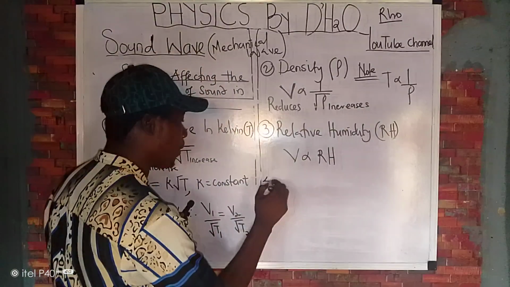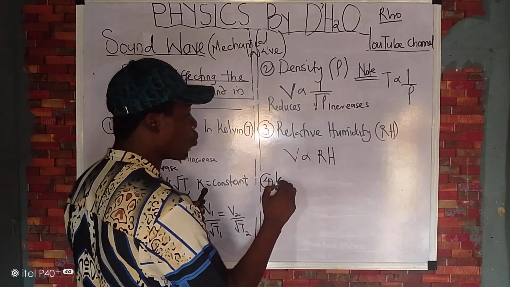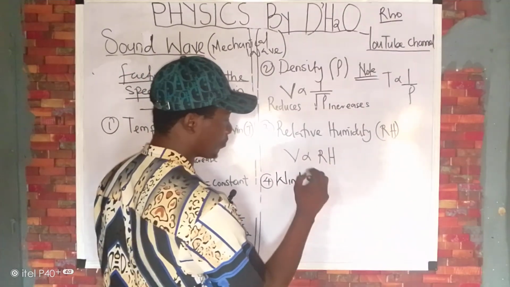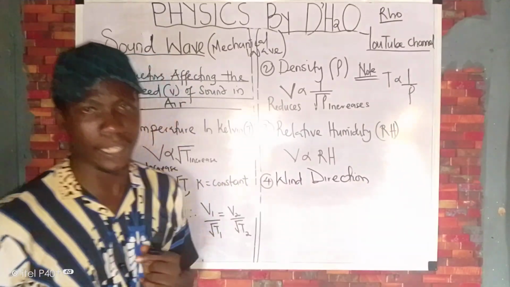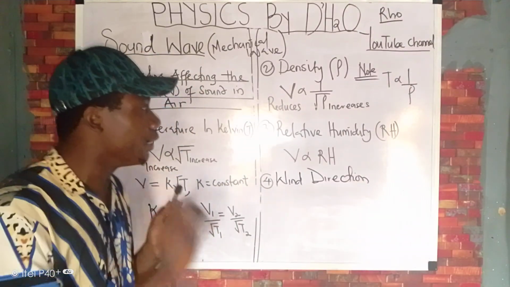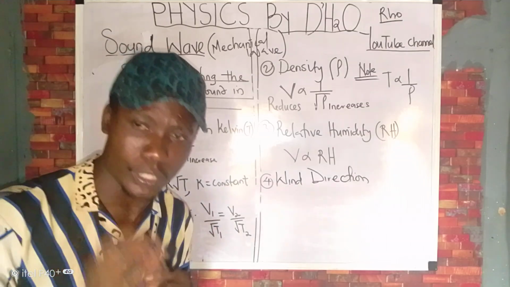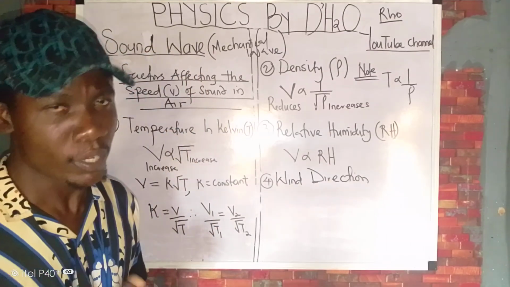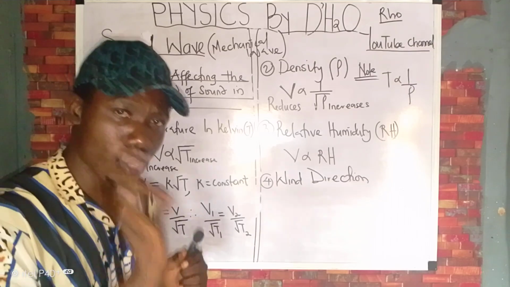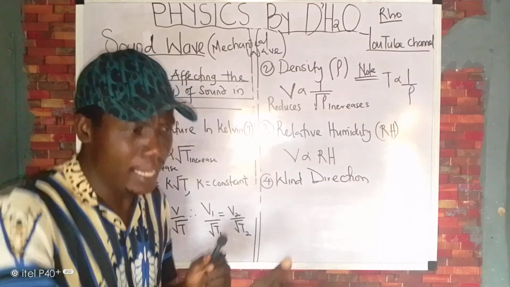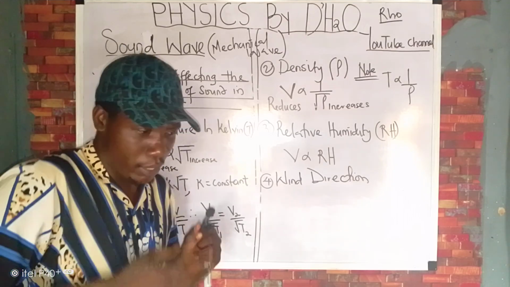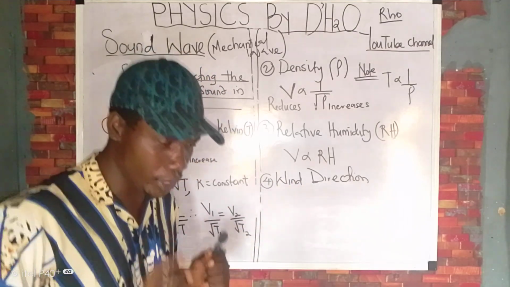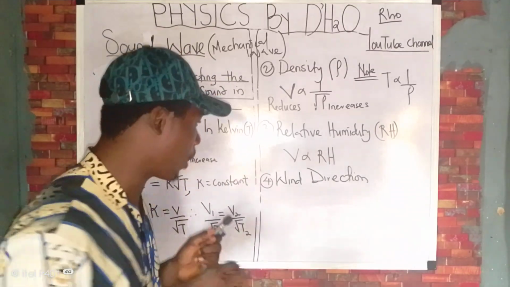That's good. Number 4, we have what we call wind direction. Please, this must be noted. The 4th factor affecting the speed of sound is wind direction. Now, if the sound is going in the direction of the wind, then the speed will increase because the wind will transfer the sound. It will increase the speed of the sound. Look at what I'm saying.